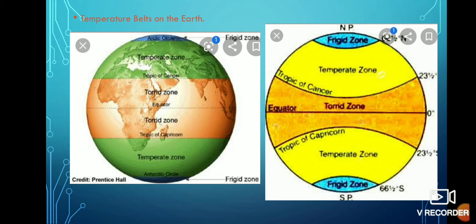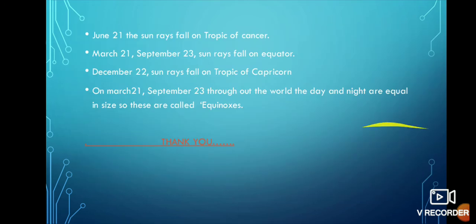And temperate zone, it's a moderate climate we have. That area is between 23.5 degrees to 66.5 degrees north as well as south, that is temperate zone. And finally the frozen zone, that is 66.5 degrees to 90 degrees north and 66.5 degrees to 90 degrees south, that area is frozen zone. So in this way the whole world is divided into different temperature belts.